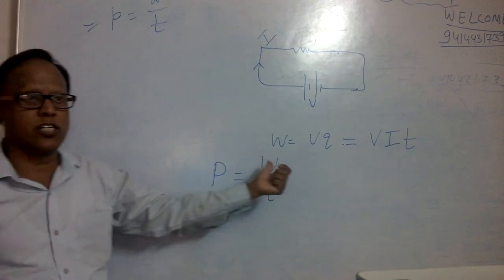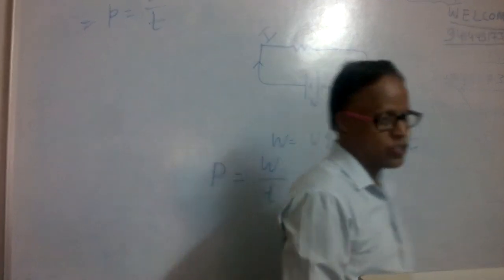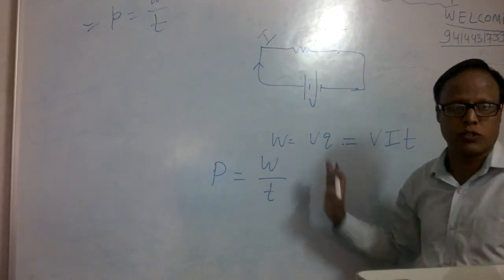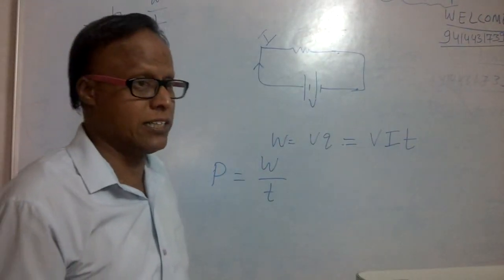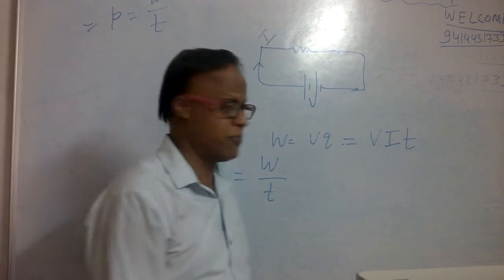So P is equal to work done or energy consumed per unit time. Equation number 1.